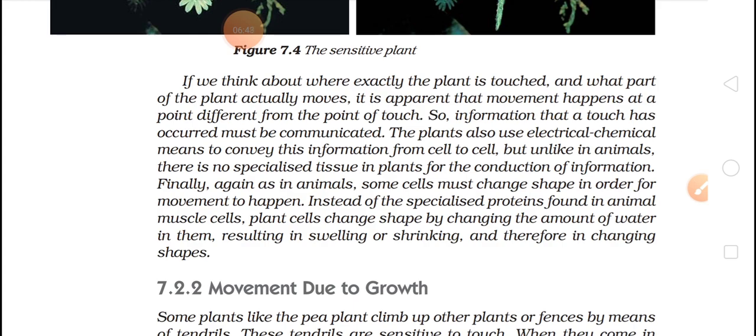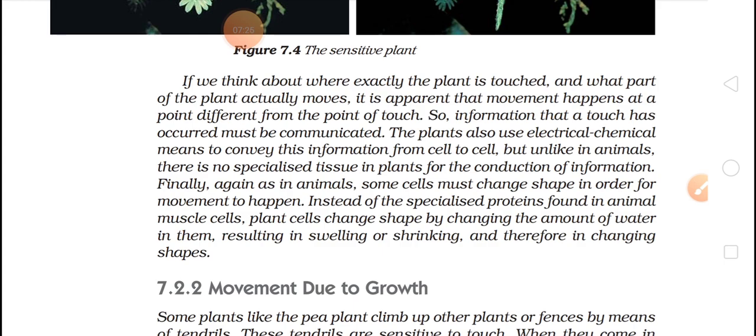Finally, again as in animals, some cells must change shape in order for movement to happen. Instead of the specialized protein found in animal muscle cells, plant cells change shape by changing the amount of water in them, resulting in swelling or shrinking. So they are doing one more very interesting thing: according to the amount of water, they change their shape.